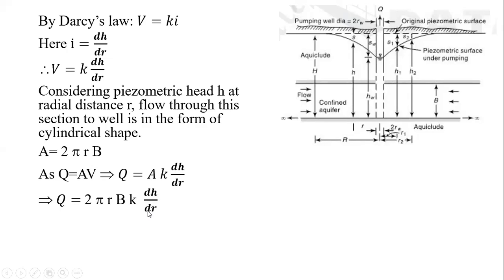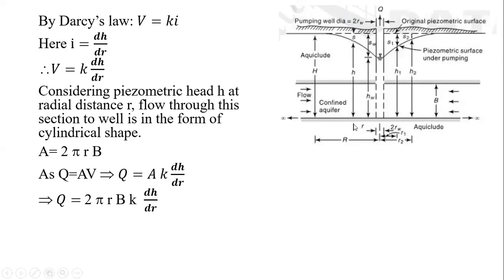Now, from here onwards, Q is already constant, and b, which we have assumed as the thickness of the aquifer, will also be constant for this aquifer. Then r, the radius of influence, will be the constant one.